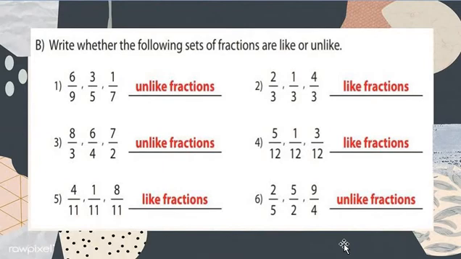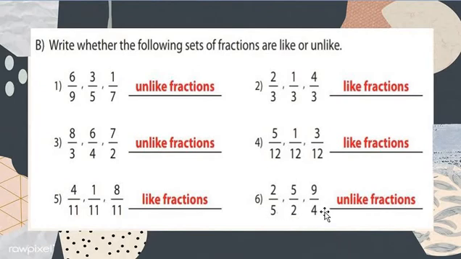Let's check question number 6, dear students. 2 upon 5, 5 upon 2, 9 upon 4. Now let's check all the denominators one by one. See, these denominators are all different: 5, 2 and 4.